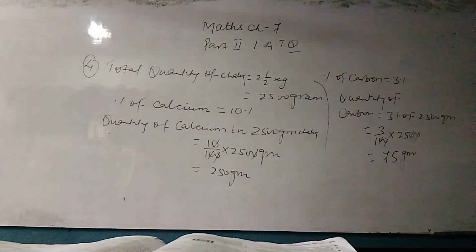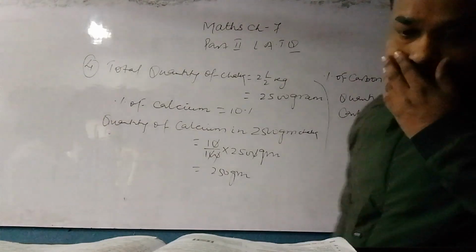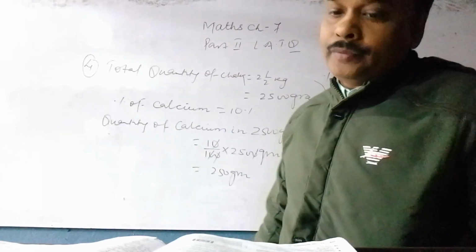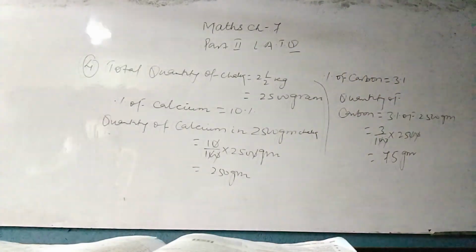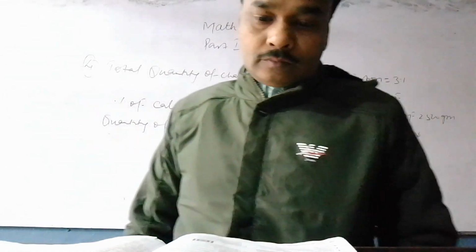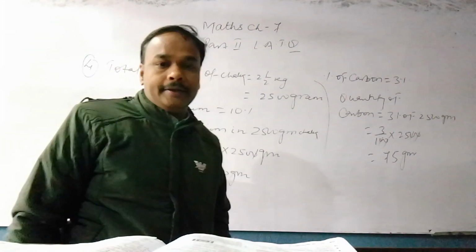Clear? Here you have to find only quantity of carbon and calcium. 3% carbon and 10% calcium. Clear?